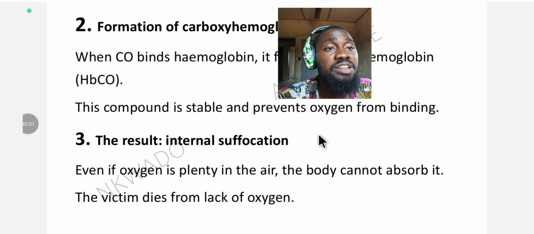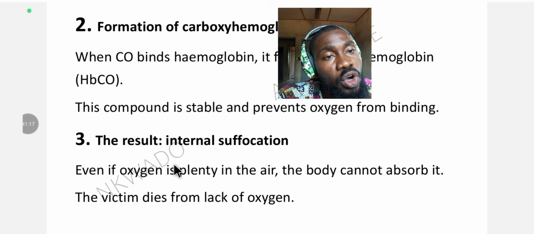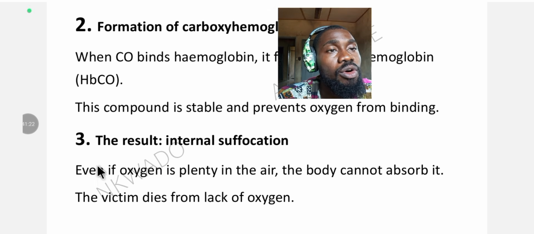The brain is usually the first organ to react to a low supply of oxygen. So that's why coma is often the method of death as a result of carbon monoxide poisoning. So in turn, how does the victim die? The victim dies from lack of oxygen.